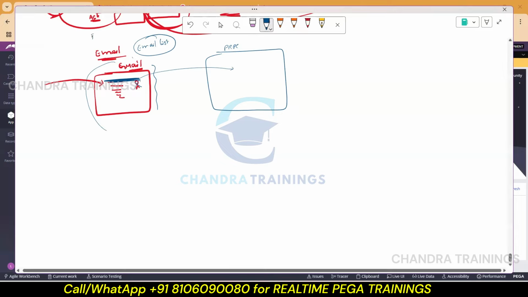This is similar to the file listener. File listener and email listener are more or less similar. For the file listener, we know it is able to handle one record at a time or even one file at a time.